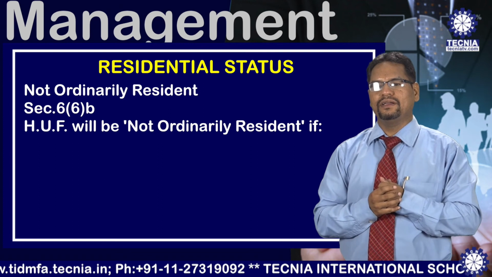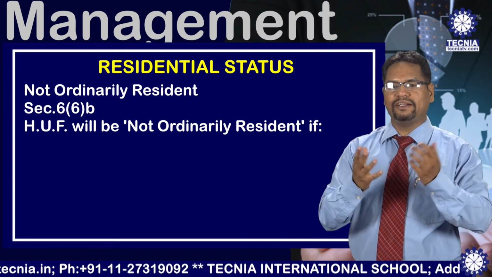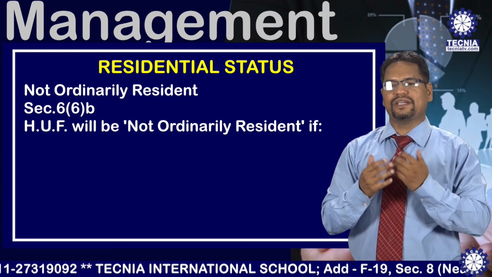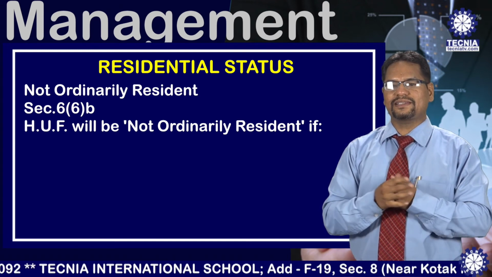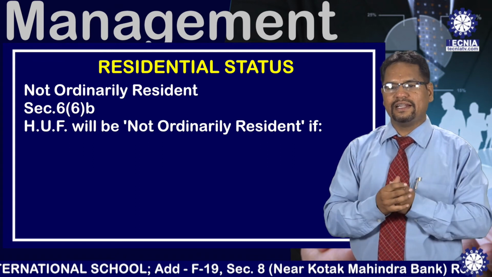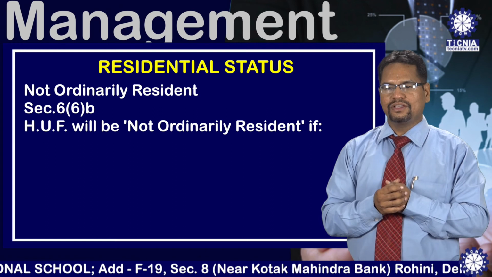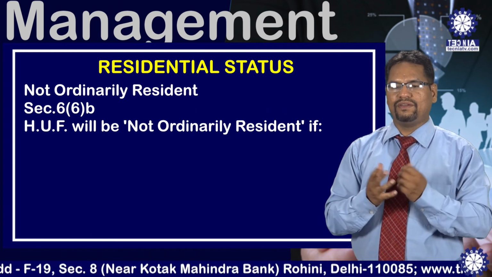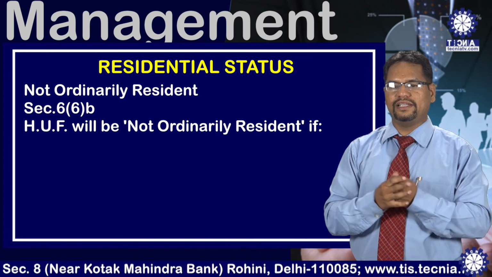But we must remember, we are talking about the Hindu undivided family. In case of the Hindu undivided family, section 6 subsection 6 clause B states that an HUF will be called an ordinary resident or not ordinary resident. So the conditions are the same as in case of an individual, where we have to satisfy additional conditions.